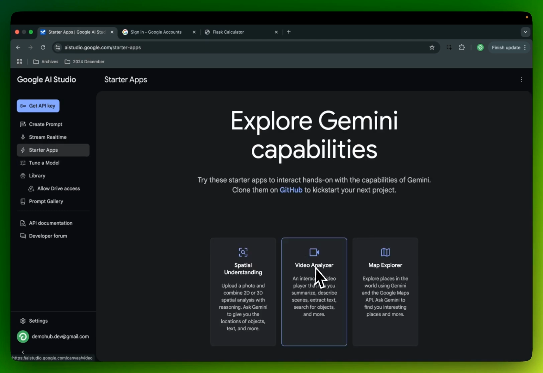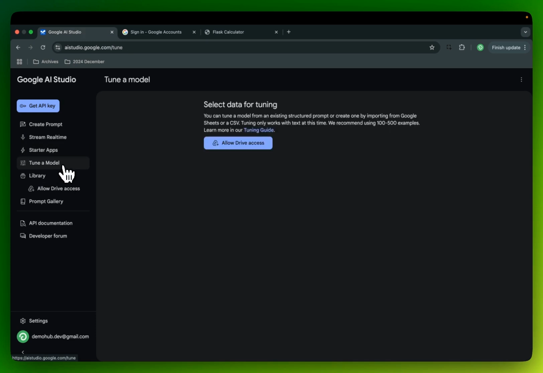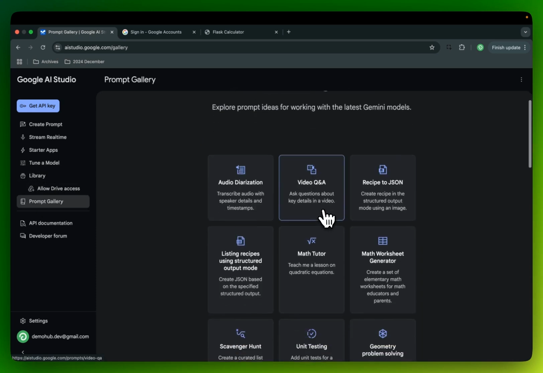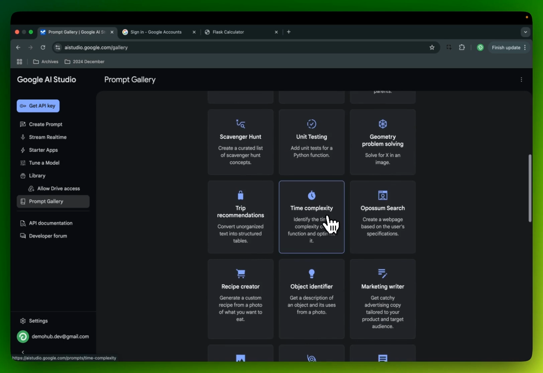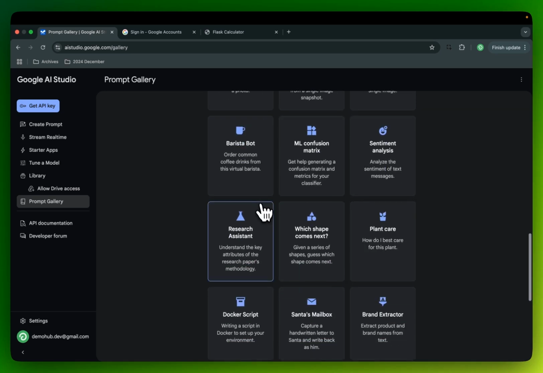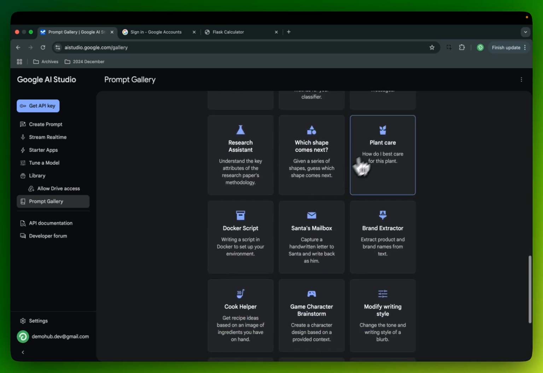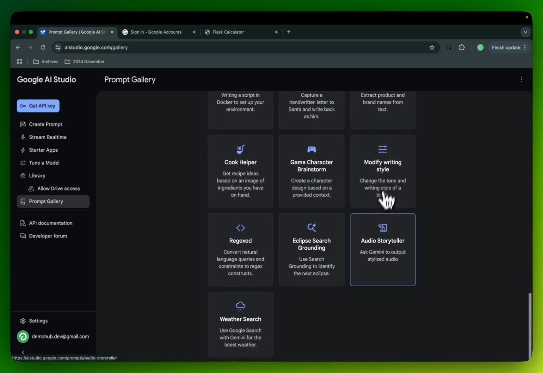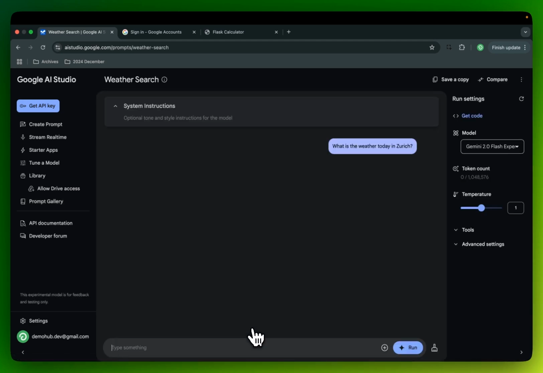It's fascinating. There are starter apps here, which I'm going to do some exploration of later on. You can tune a model. I haven't played with this yet. You can allow access to your Google Drive. There are prompt galleries here with basic prompts for common tasks. Let's see. In here, plant care, brand extraction, weather search.